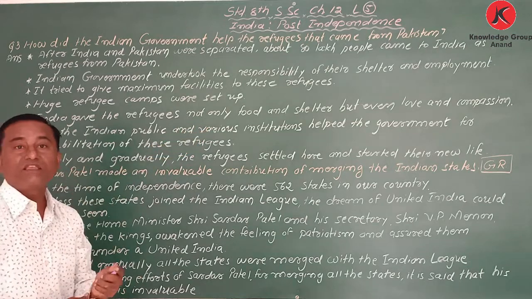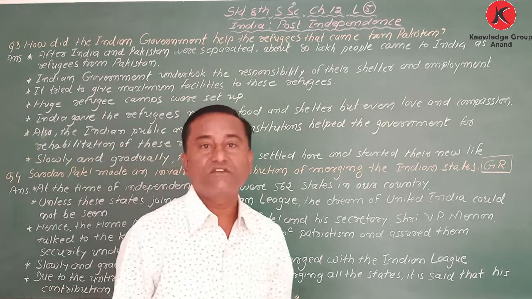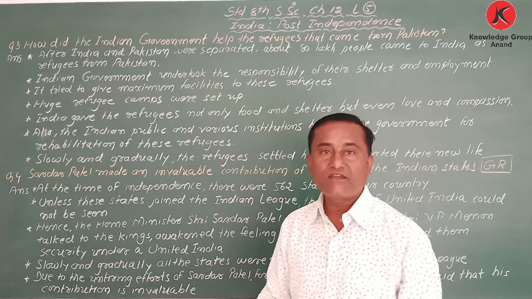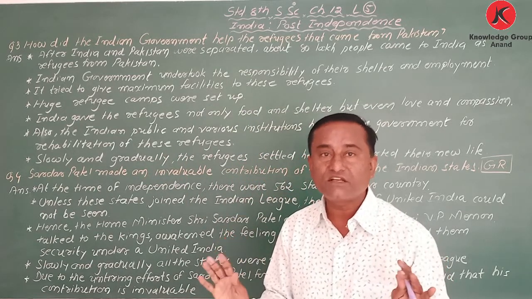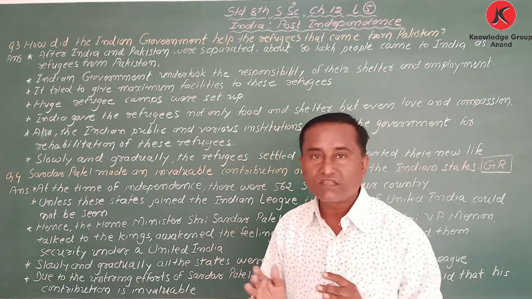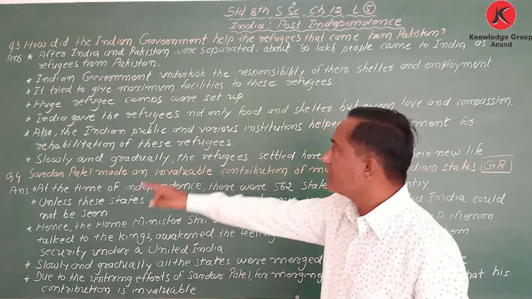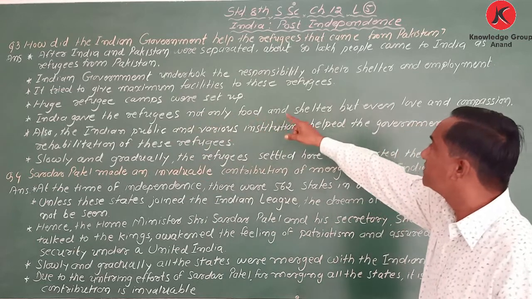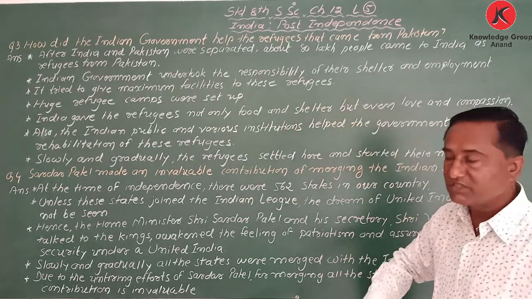Because they had nothing. They left everything in Pakistan, they came with two hands. Whatever they were able to carry, they brought. They had nothing. So what happened? That is why the Indian government tried to give maximum facilities to these refugees.